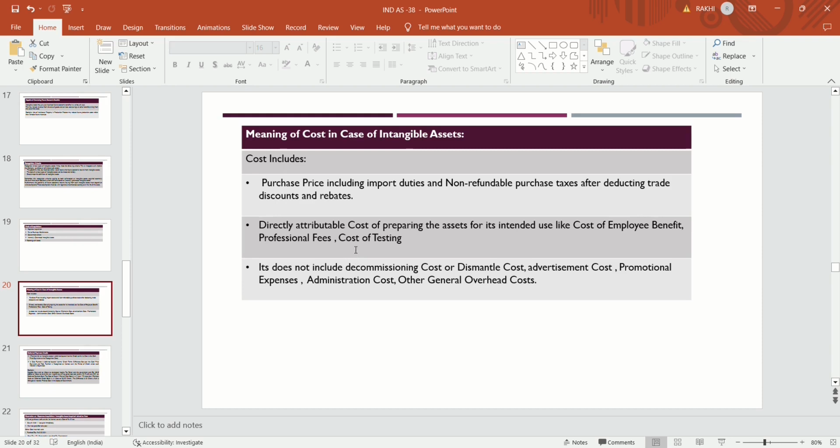Only the purchase price including import duty and non-refundable purchase taxes, less trade discount and rebate, and any cost which is directly attributable for its intended use, is to be included.